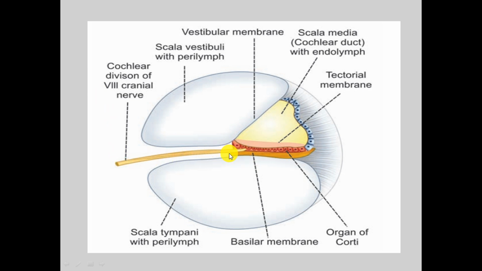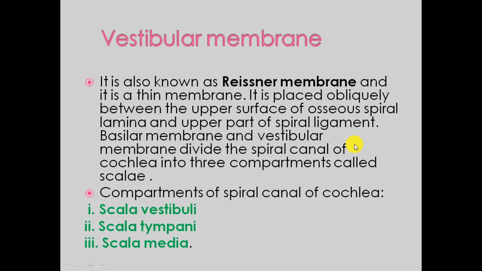This part is the basilar membrane. This is the vestibular membrane, and here the scala media, cochlear duct with endolymph, and the tectorial membrane, and this organ of Corti, where different types of cells are present.